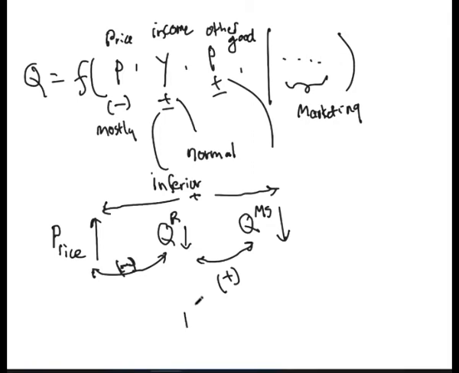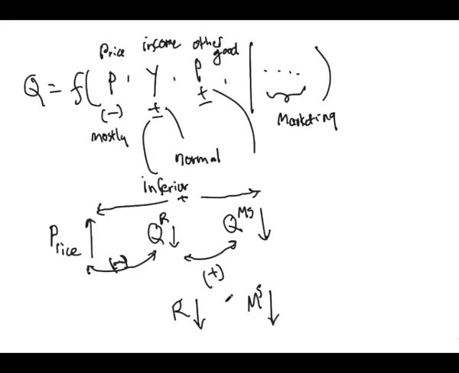Your rice demand goes down and your mobile services demand also goes down. What is the relationship between them? What kind of relationship is this? Positive relationship.